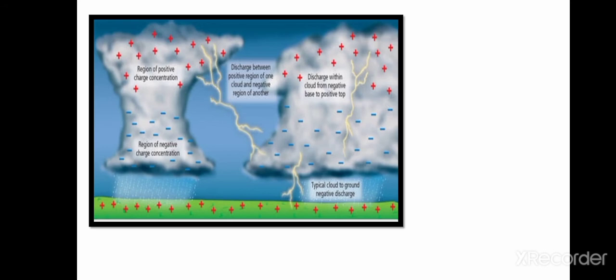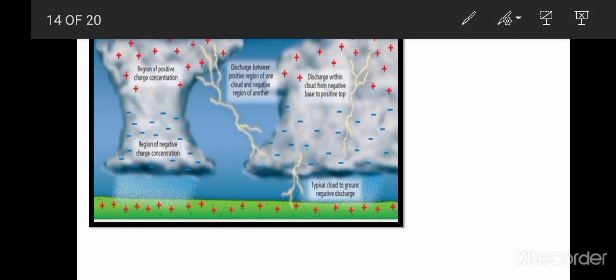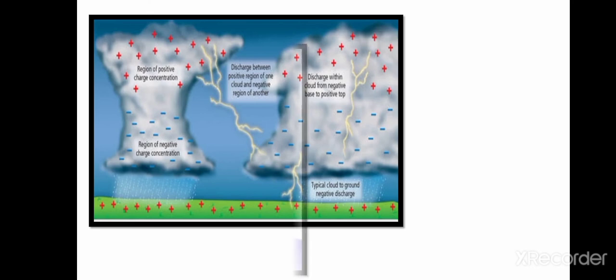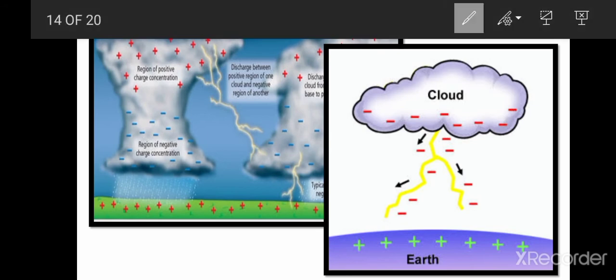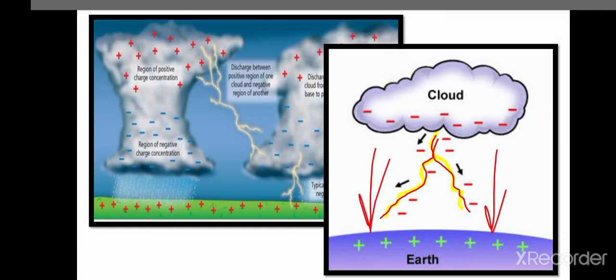this. You can see the lightning here, how the lightning is created. The region of positive charge concentration and the region of negative charge concentration on the clouds will get attracted towards the positive charges. They will induce positive charges on the ground. Here you can see the negative charges on the cloud, and they will induce positive charges on the earth, and this is the path of lightning. It is due to the electric field present between the clouds and the earth.